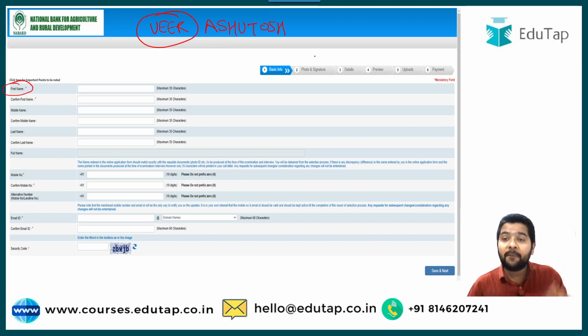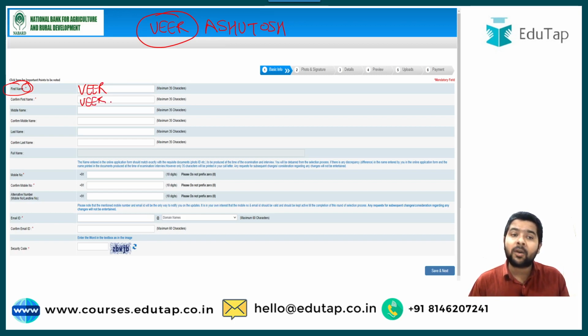So guys, if you see the asterisk mark with red color, you need to fill that detail. You cannot proceed further without filling that particular box. So this is mandatory. So your first name should be filled here. I will fill Veer. Then I will confirm my first name, which is again Veer.